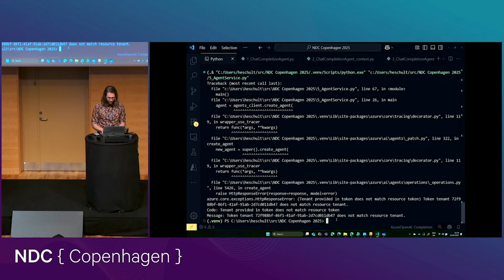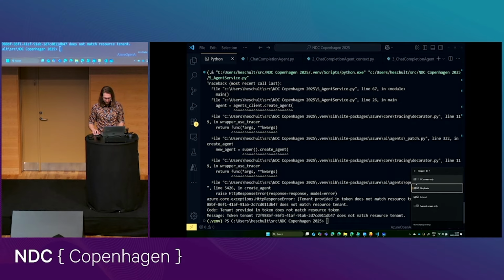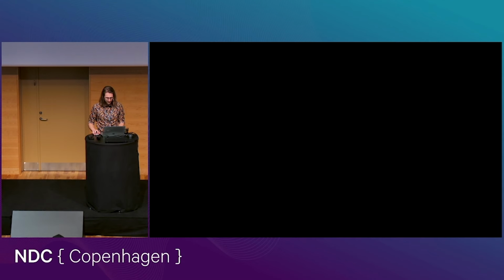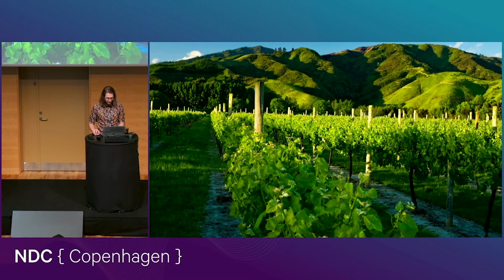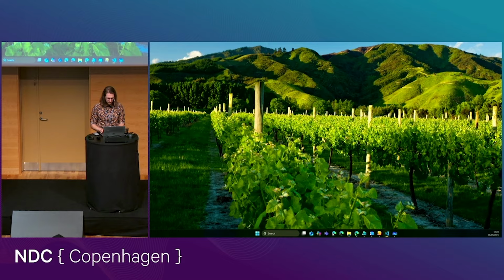This is wonderful, and I have prepared for this. For some reason, it doesn't like it when I switch between using one auth method and the other. So I'm just going to run a quick az login, and then we should be back.